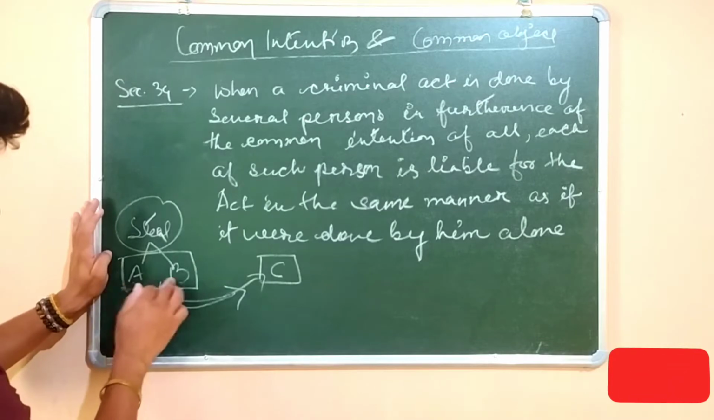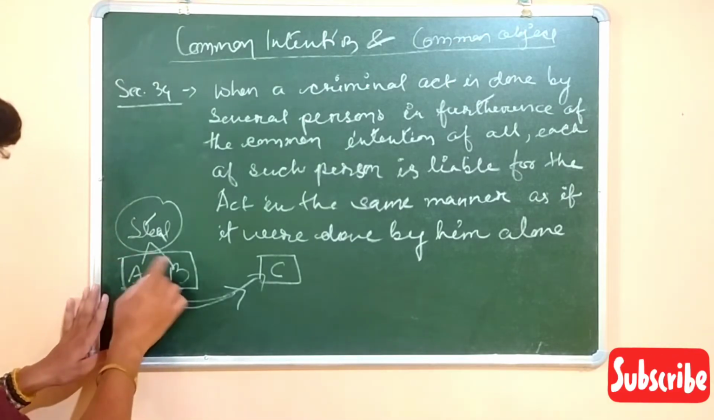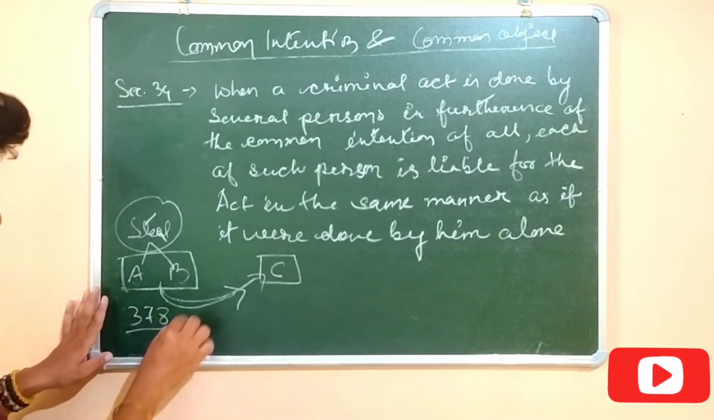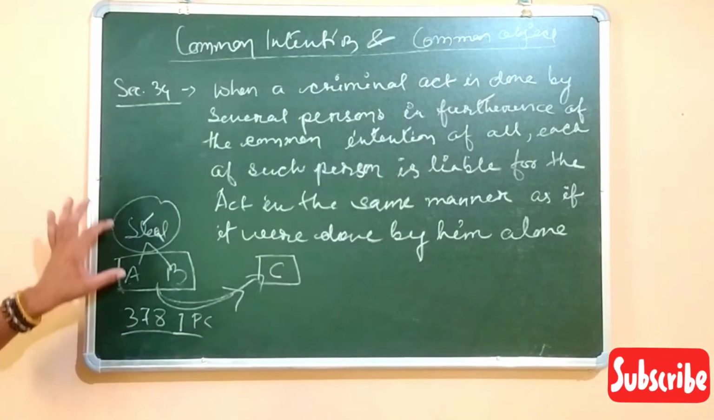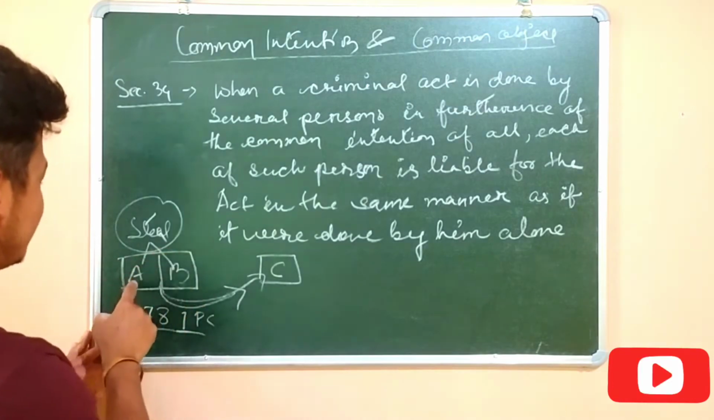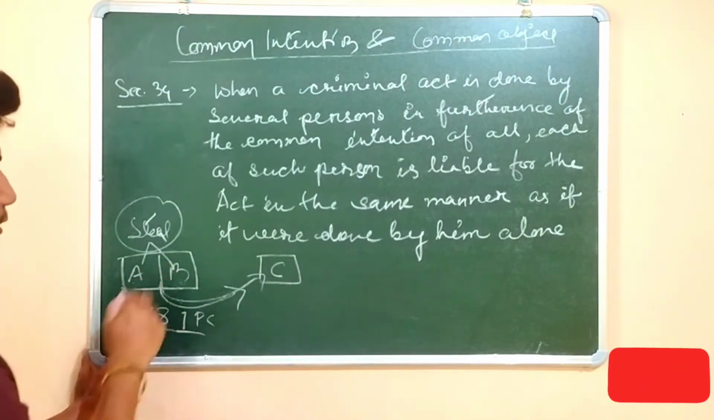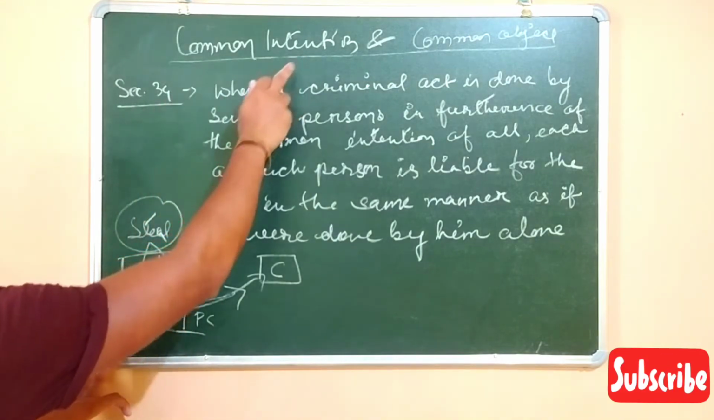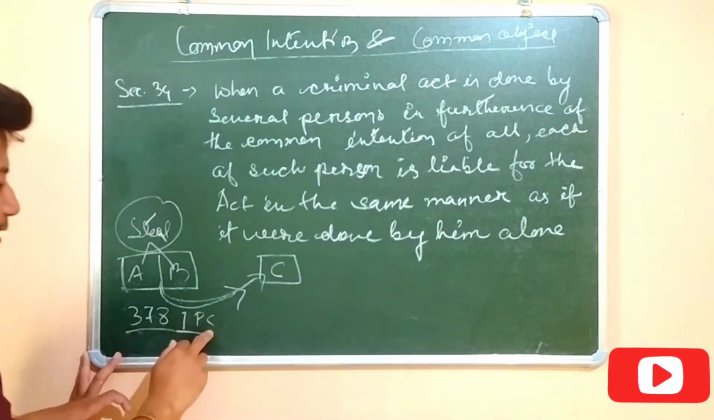Here their liability is joint. They will be convicted under Section 378 of IPC, which talks about theft. Here A cannot say that I did not take the property, I was just helping him, he took the property, so he should be punished. He cannot say that. Since both of them have the same intention, the common intention, both of them will be convicted under Section 378 of IPC.